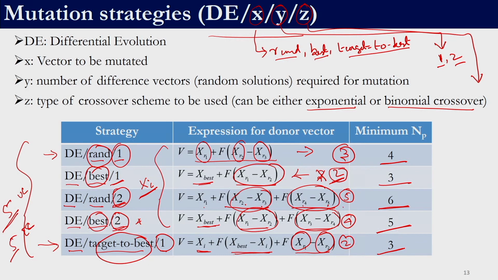So, number of random solutions plus 1 gives the minimum population size, right, because the member which is undergoing the mutation phase is not participating in the mutation. For example, in these 4 it does not participate. So, Xi is not there, only in this case Xi is there, but even in that case we need Xi, Xr1, Xr2, right. So, we still need 3 solutions over here. So, those are the mutation strategies in differential evolution.